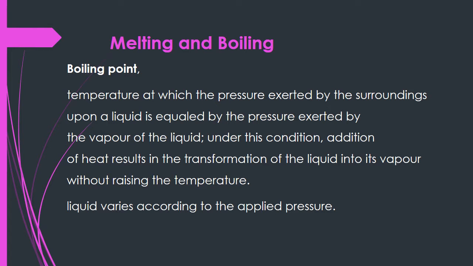So, during boiling, the temperature of the substance does not change. The boiling point of a liquid varies according to the applied pressure. We know before that the boiling process depends on the surrounding pressure.